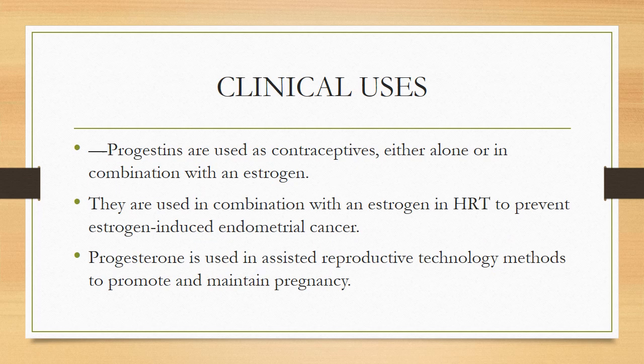Now, the clinical uses of progestins. Progestins are used as contraceptives either alone or in combination with an estrogen. They are used in combination with an estrogen in hormone replacement therapy to prevent estrogen-induced endometrial cancer. Progesterone is used in assisted reproductive technology methods to promote and maintain pregnancy.